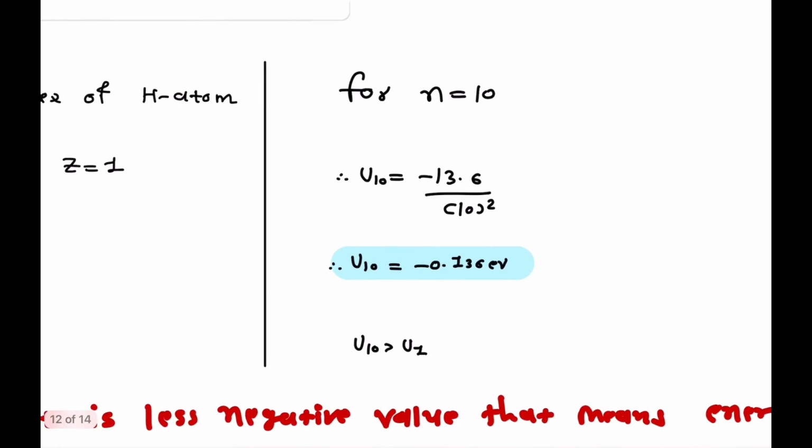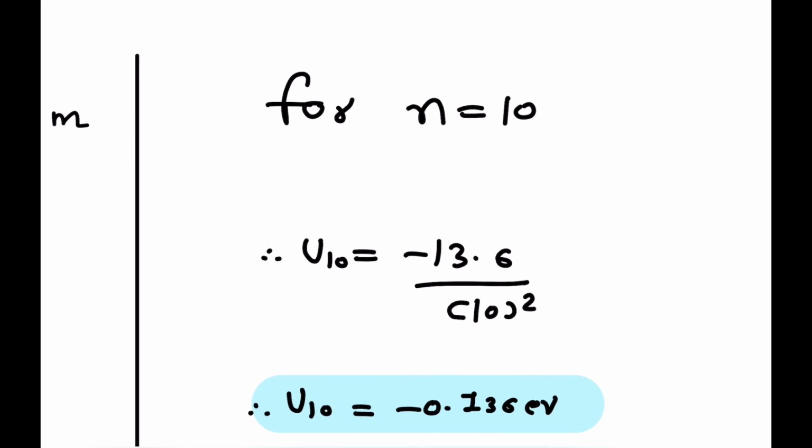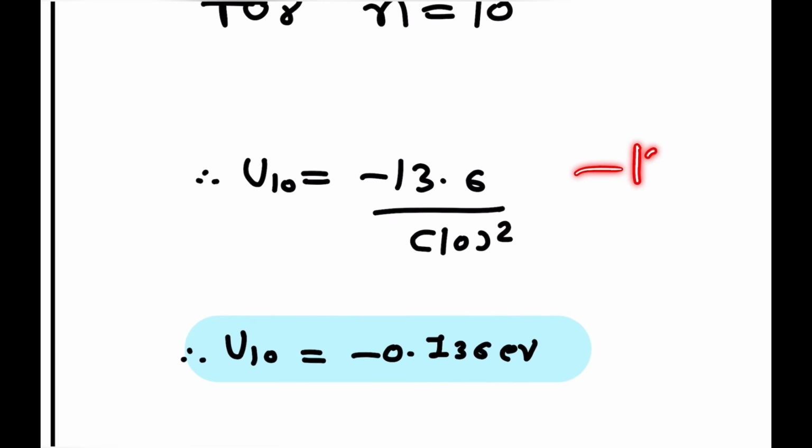Now for the 10th orbit, U10 is minus 13.6 divided by n square. In place of n square we write 10 square, that is minus 13.6 divided by 100. So U10 is equal to minus 0.136 electron volt. That means U10 is greater than U1.